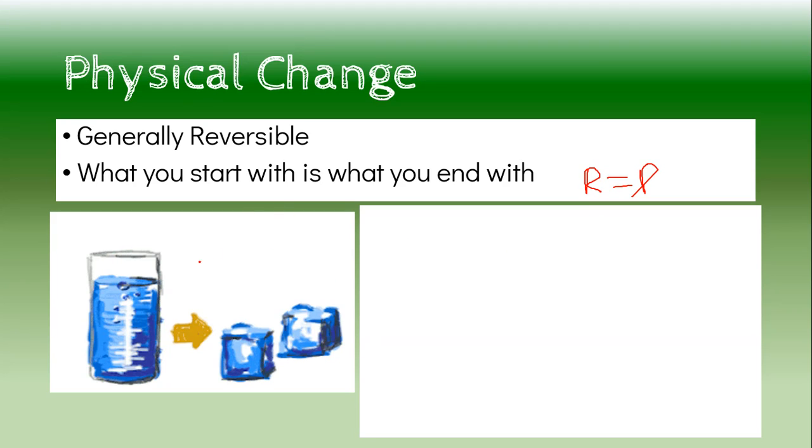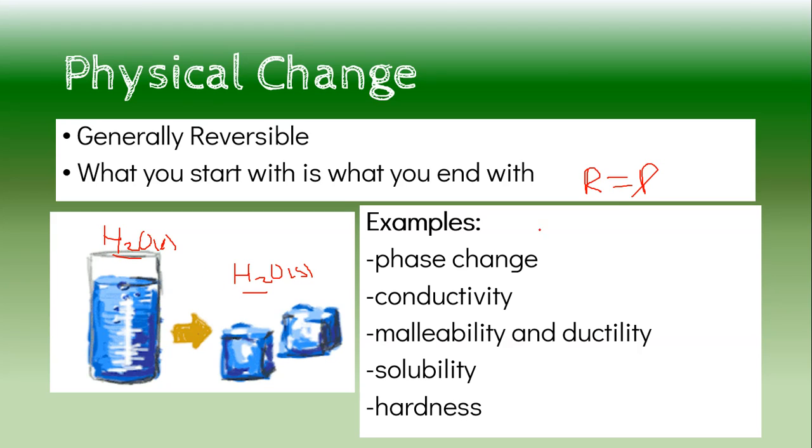Notice here that I start with a glass of water, H2O, and it's a liquid. I'm going to end with H2O and it's ice cubes, so it ends as a solid. I start with water, I end with water. The only thing different is it's going from a liquid to a solid. We call that a phase change. A phase change is like a solid to a liquid, aka melting, liquid to a solid, or freezing, or sublimation, deposition, any of those phase changes we talked about in the previous lesson.